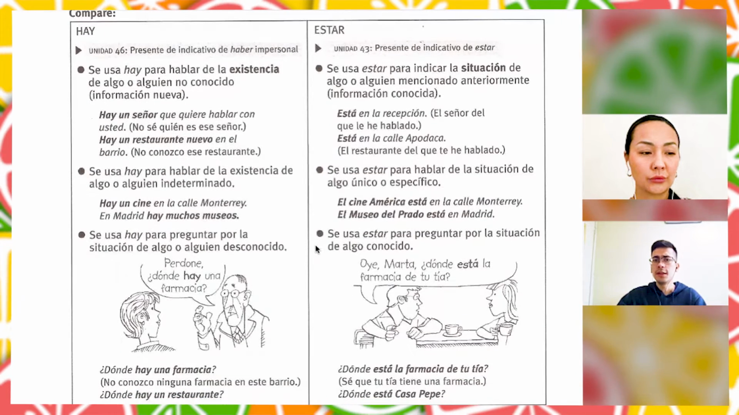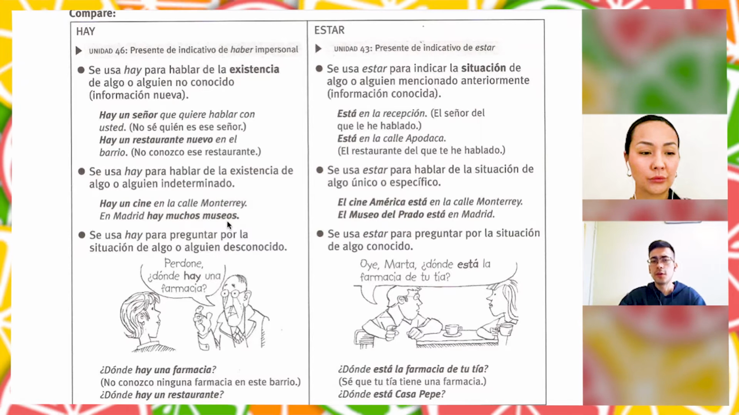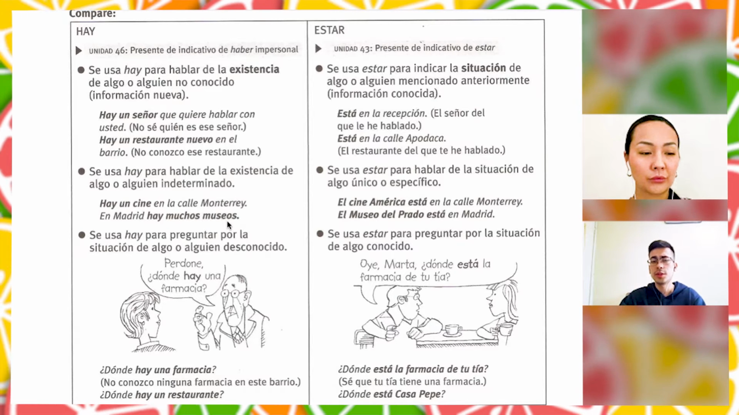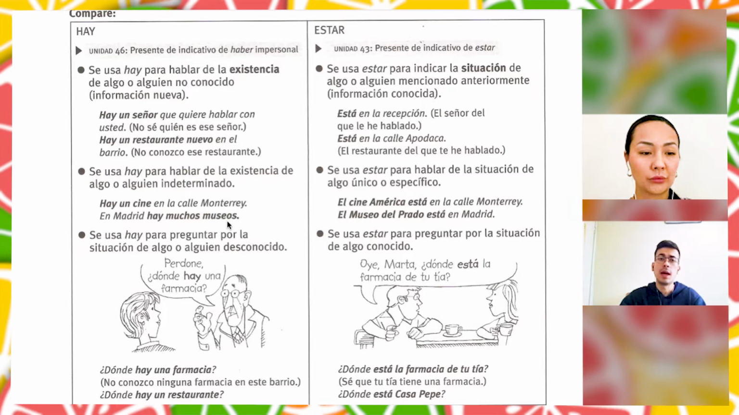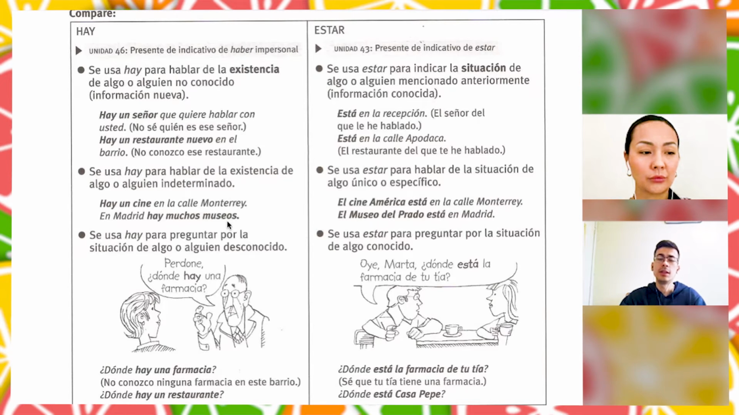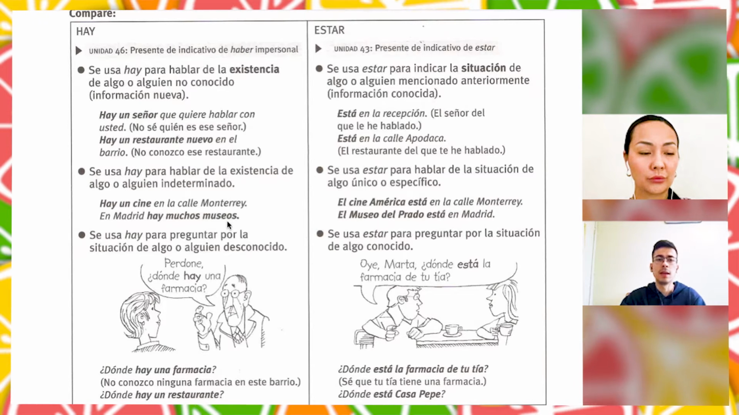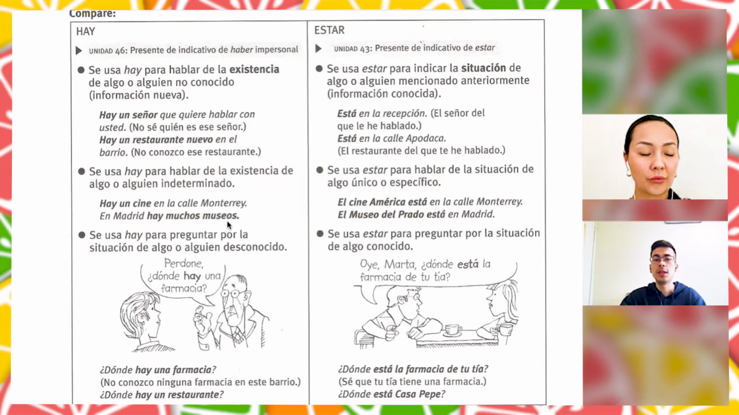Right. So after that, we can say that we will use estar for specific situations, right? And the verb "hay" for indeterminate ones. So let's see an example. "Hay un cine en la calle."